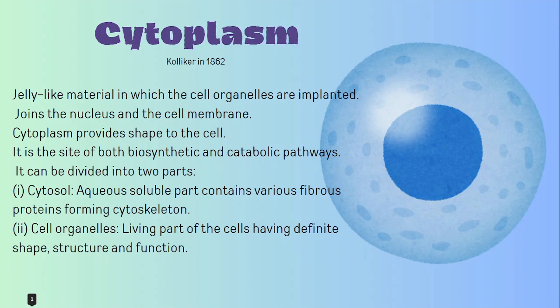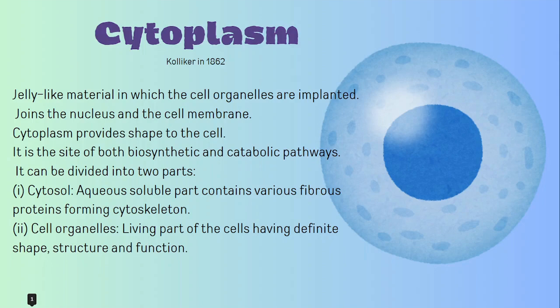Next we have cytoplasm. So this cytoplasm joins the nucleus and cell membrane. It was discovered by Kolliker in 1862. It provides shape to the cell. It is a jelly-like material in which organelles are implanted. Correct. It also provides the site of biosynthetic and catabolic pathways.